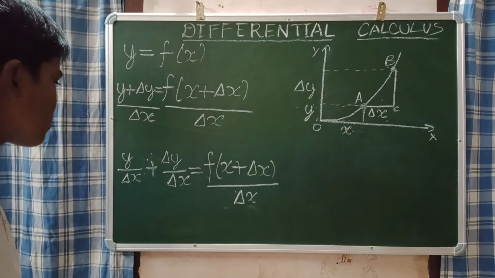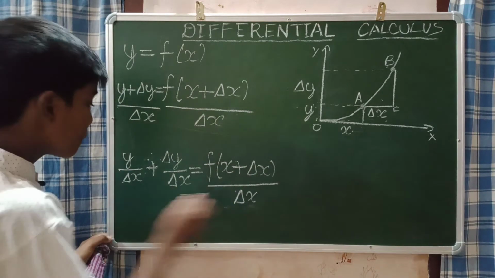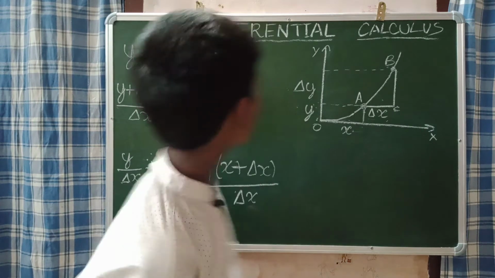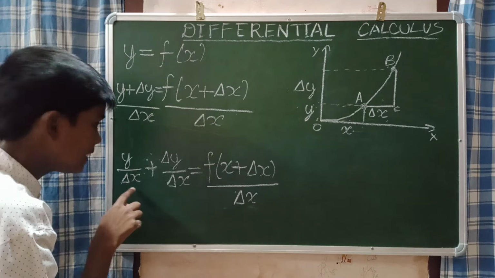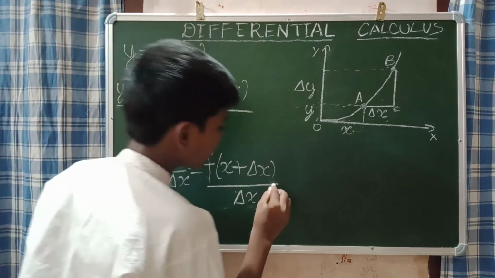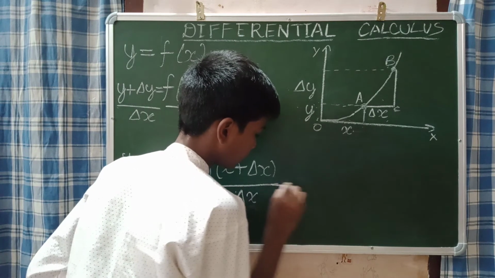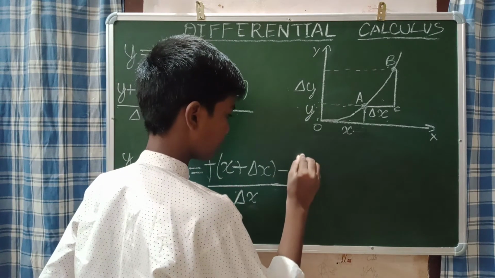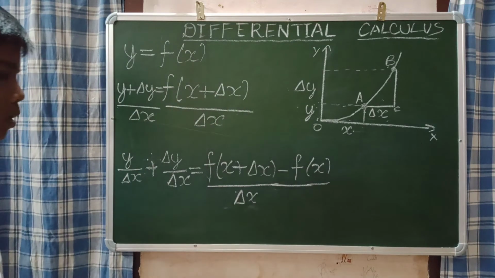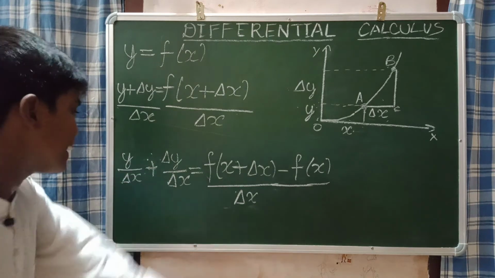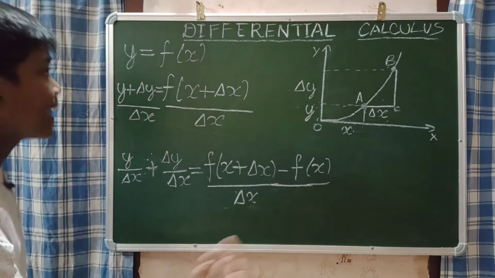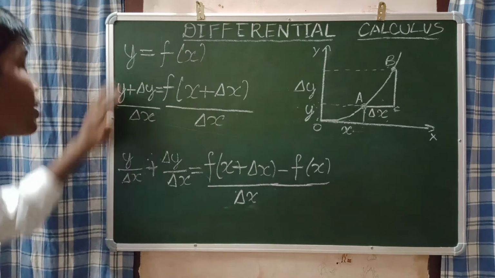If y is equal to f of x, we can write minus y by del x as minus f of x by del x, because already y is f of x. So when we take y to the right hand side, it becomes minus f of x by del x. Now understand this. What I did is just a simple thing. I take the y by del x to the right hand side, then I can write it as f of x by delta x also, because y is equal to f of x.